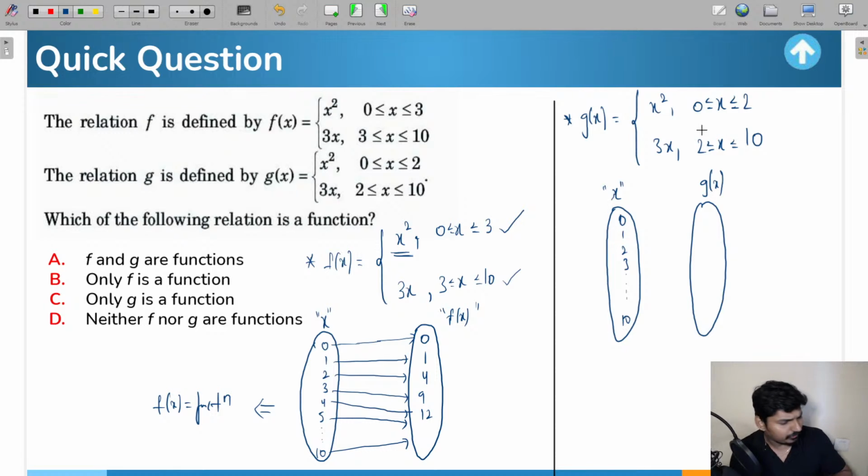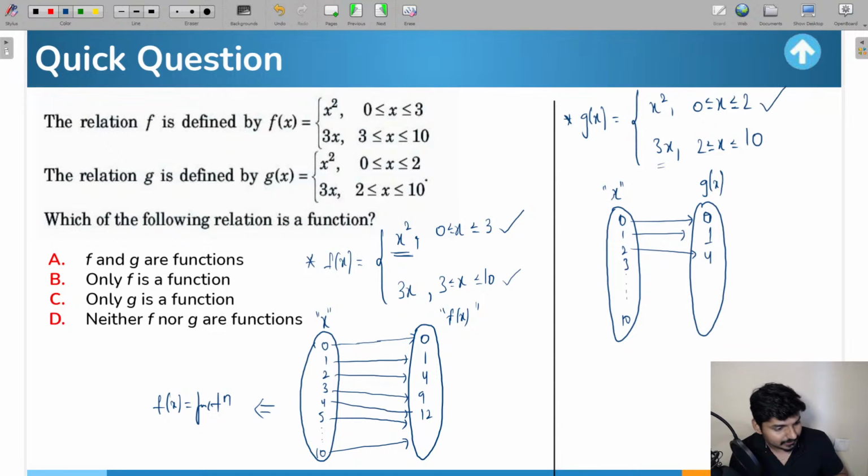Now if you take any value of x between 0 to 2, which expression will you have to take? x squared. Okay, if you take x values between 2 to 10, which expression will you have to take for g of x? 3x. So what are you going to get for x equal to 0? You will get 0, 0 getting related to 0. For x equal to 1, you will get 1 squared, so 1 is going to get related to 1. For x equal to 2, you will get 2 squared, which will be 4, 2 getting related to 4.